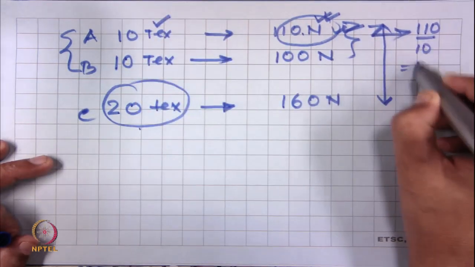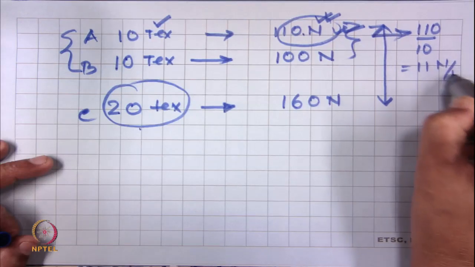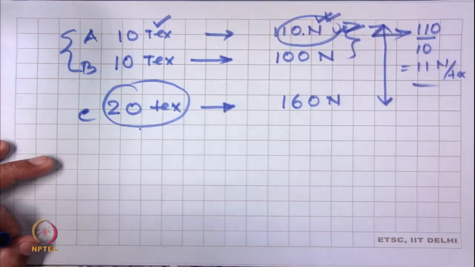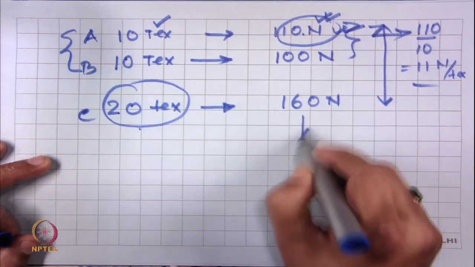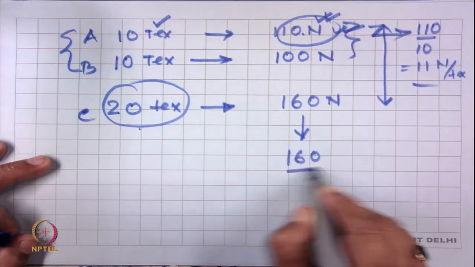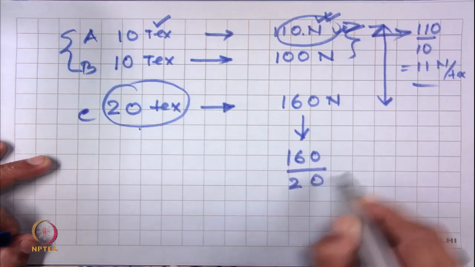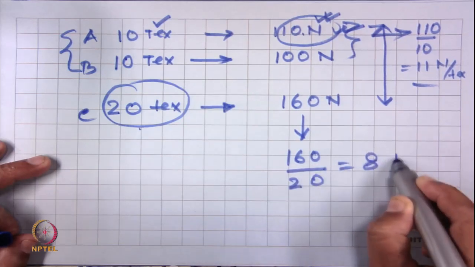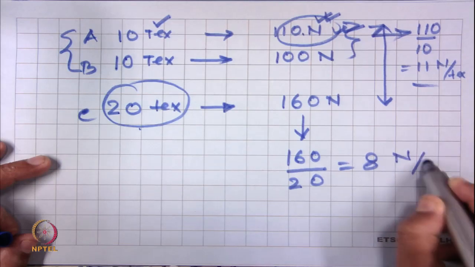So, that is 11 Newton per Tex, whereas this yarn C will have 160 by 20, so it will have 8 Newton per Tex.